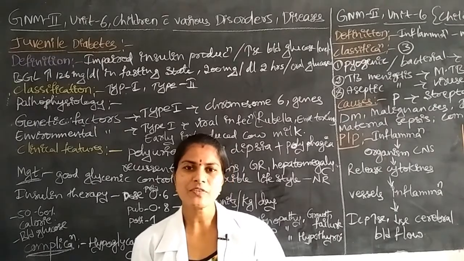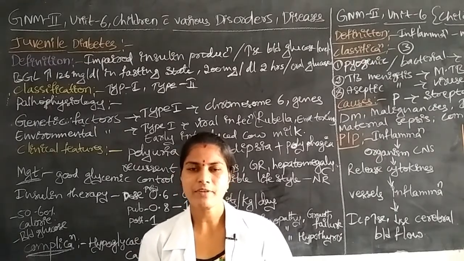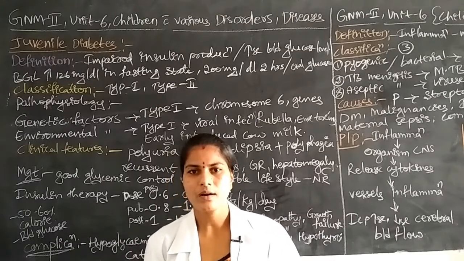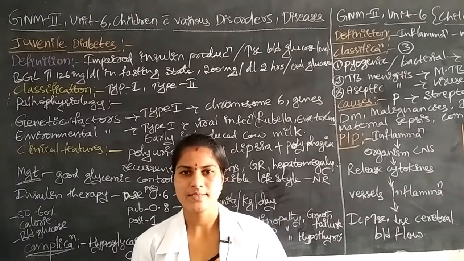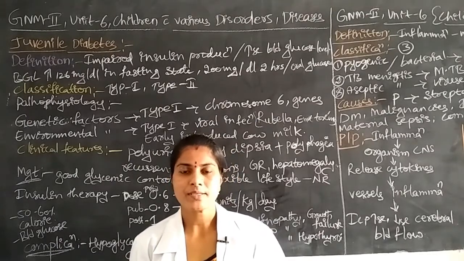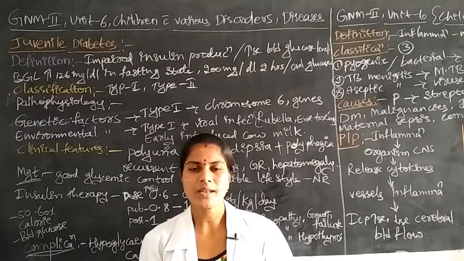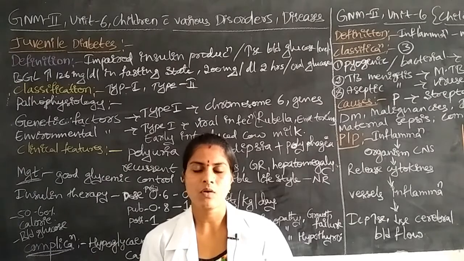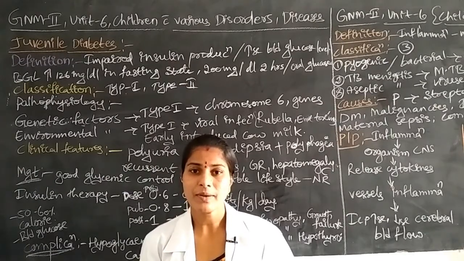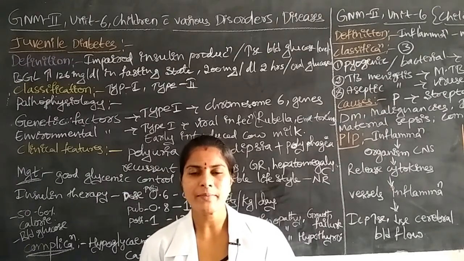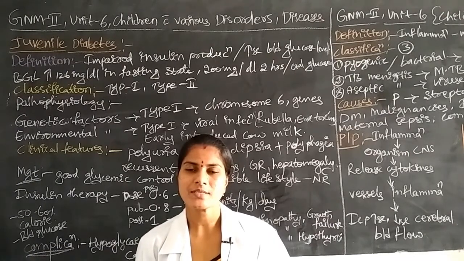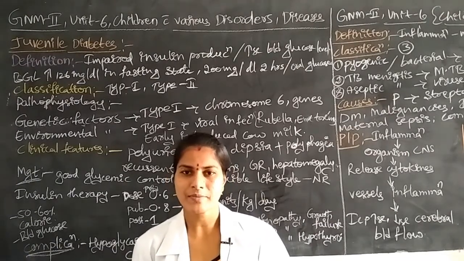What is the function of insulin? Insulin controls the blood glucose levels in the body. It means that in the presence of insulin in the blood, the glucose levels do not increase or decrease. If the blood glucose levels increase in the blood, what happens? Hyperglycemia.